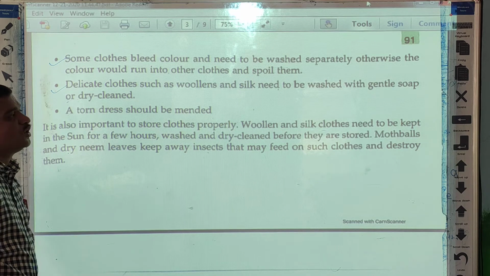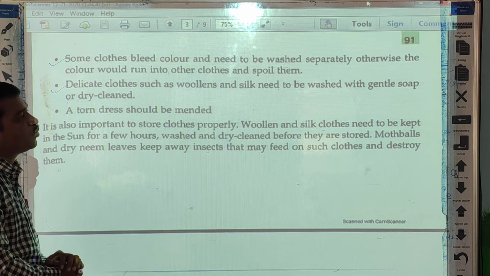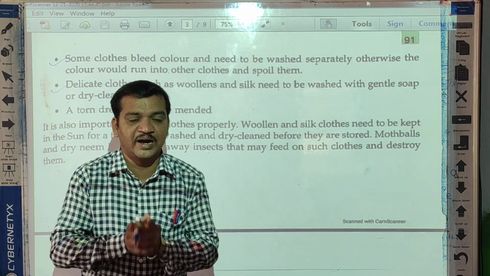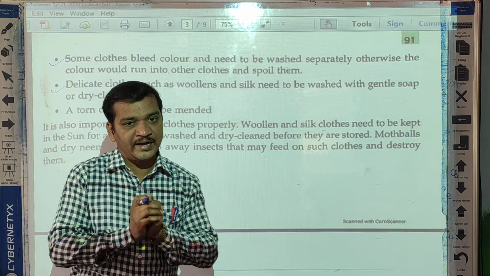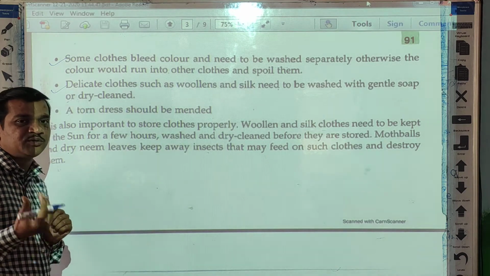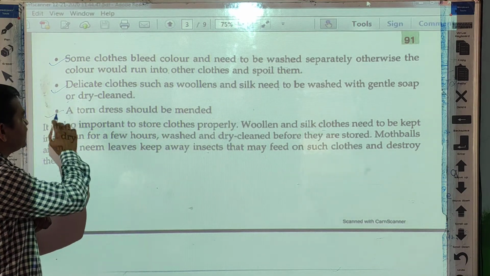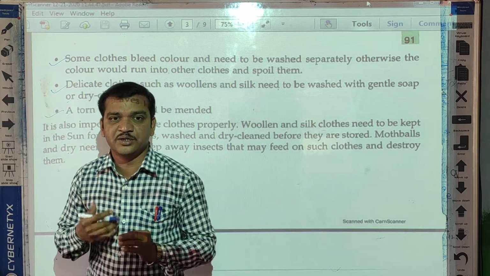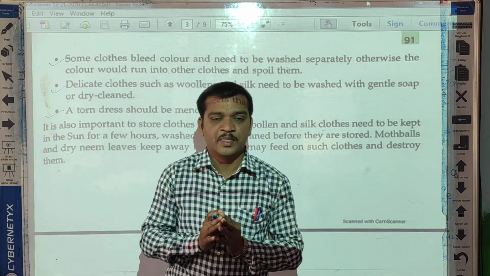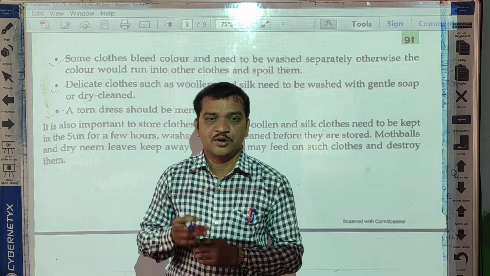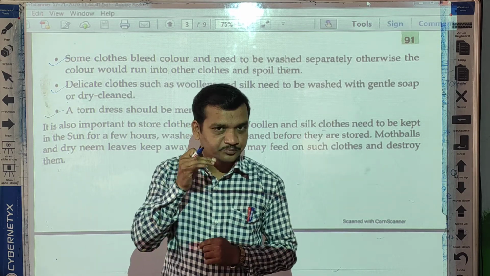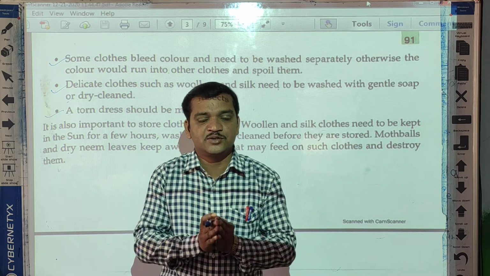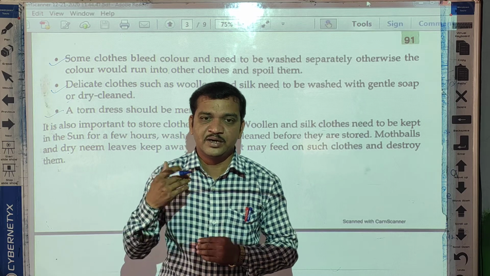Delicate clothes such as woolen clothes, silk clothes, should be washed with gentle soap or dry cleaning. Don't wash roughly, hardly. Which clothes? Woolen and silk clothes. Otherwise, you can send them to the dry clean. And at last, a torn dress should be mended. You can repair whatever the torn dresses are there. So, see students, here our chapter number 9 is over. Exercise of this lesson we will see in our next video.